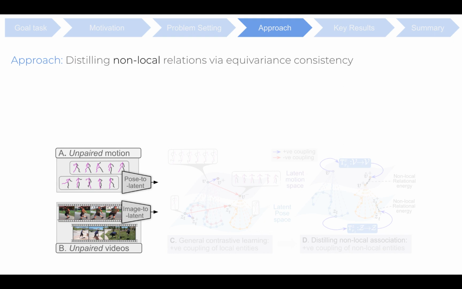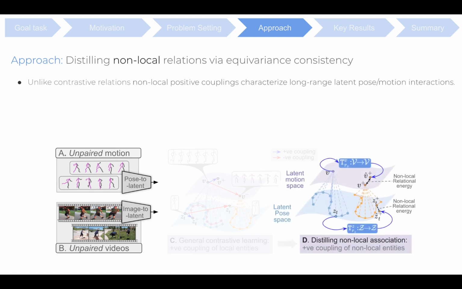We observe that adapting the image to latent mapper G just based on contrastive relations results in poor pose estimation performance. This is because the positive coupling in contrastive based relations is limited to local neighborhoods, as here the positive counterpart of an anchor is obtained via simple pose-invariant augmentations. To this end, our goal is to come up with a new set of relational associations with non-local positive couplings. This aims to characterize long-range latent pose interactions, that is, a positive coupling of two entities that are grounded far away in the latent pose or motion space.